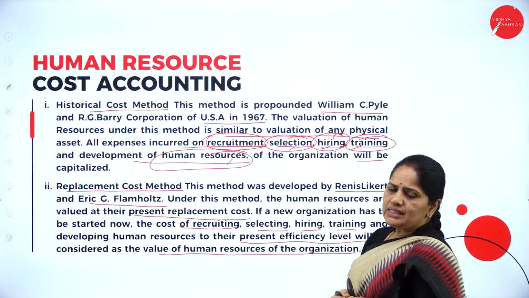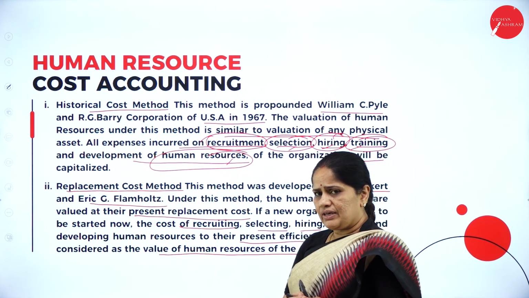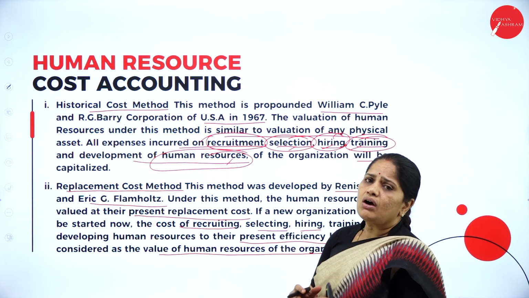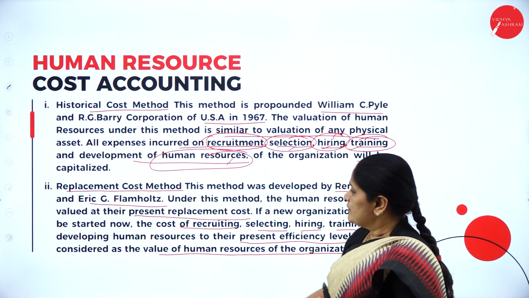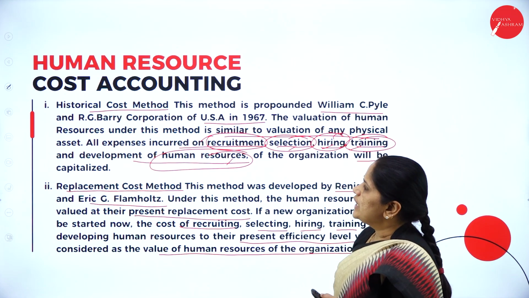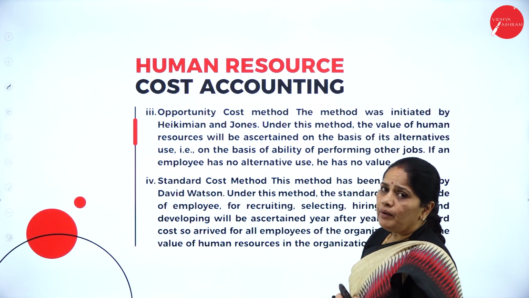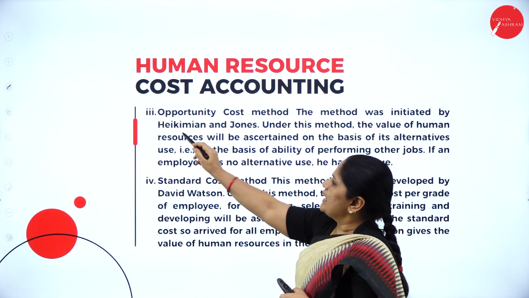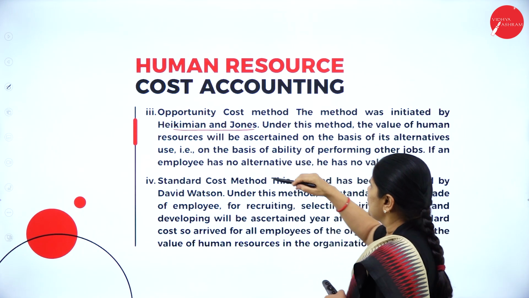So, whatever is the cost of hiring and developing, if you have to replace that, what is the cost of replacement? That we call the replacement cost method. Then the next one is the opportunity cost method. It was initiated by Hakimian and Jonas.